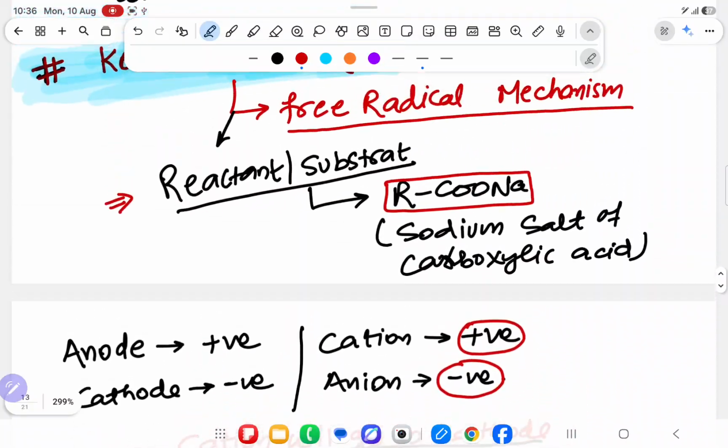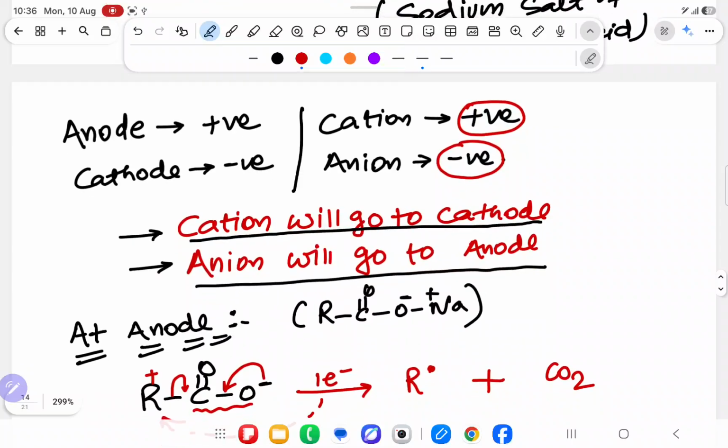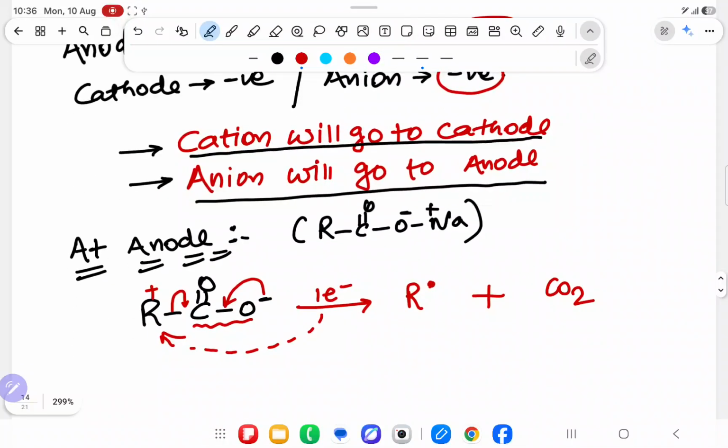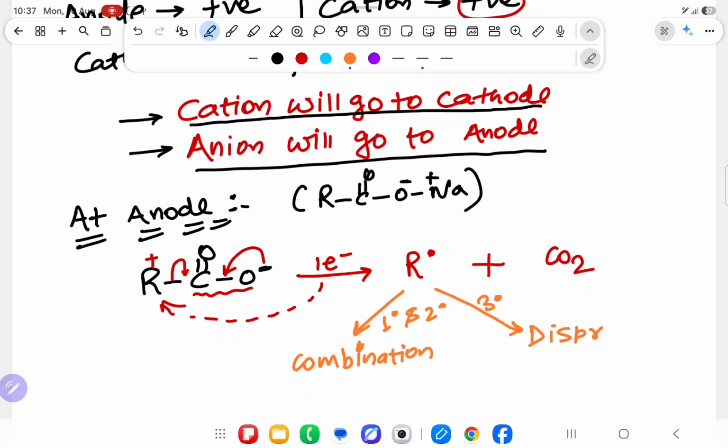The first important point is that the reactant is the sodium salt of carboxylic acid. The second important point is that anion will go to anode, cation will go to cathode. What happens at anode? Anode needs a negative charge, and the carboxylate has a negative charge, so this reaction happens at anode. Now carbon dioxide will go, and R dot is coming. R dot, if it is 1 degree or 2 degree, will do combination, because of the dot. The same thing does not happen in soda lime, because over there there is no dot, there is a minus sign. It is possible only for a dot. And if it is 3 degree, it will do disproportionation.